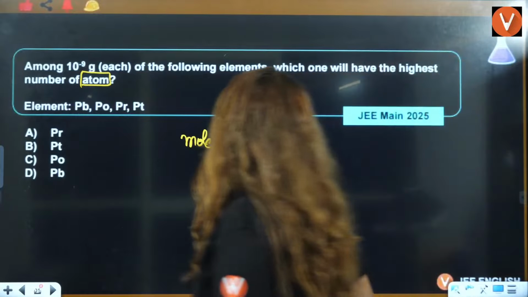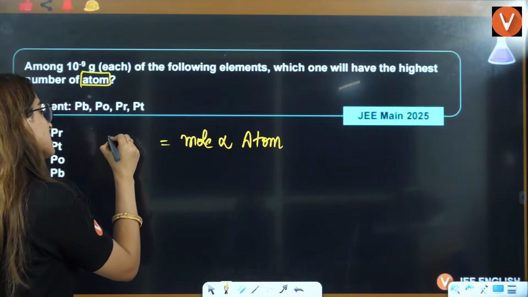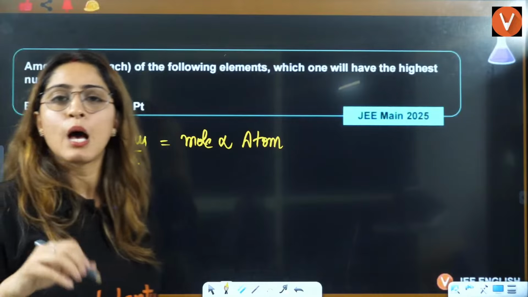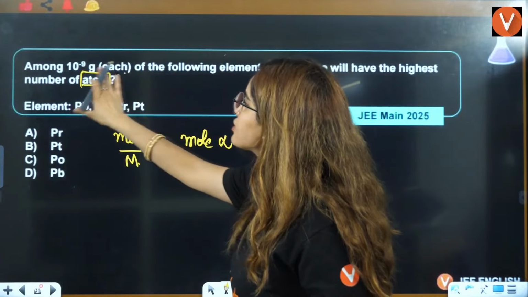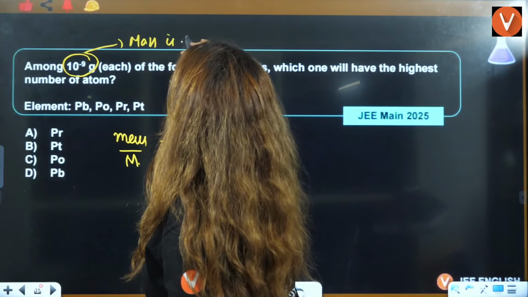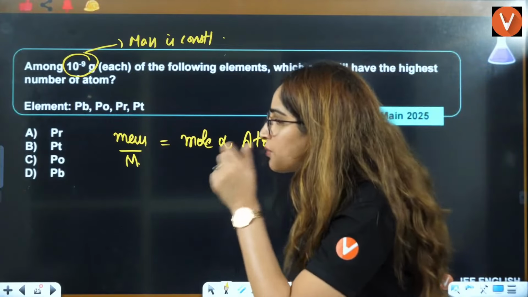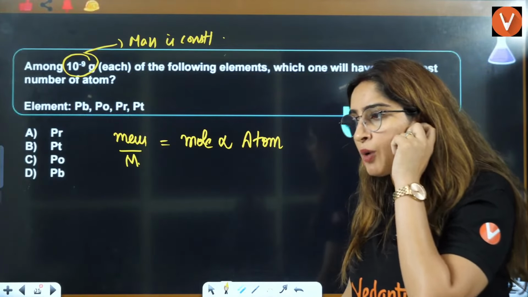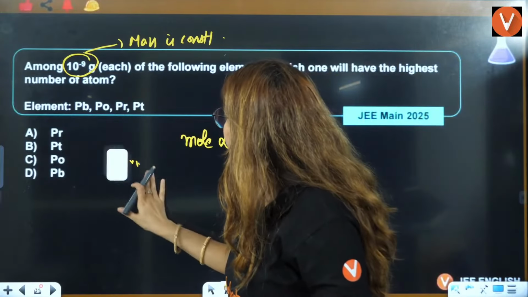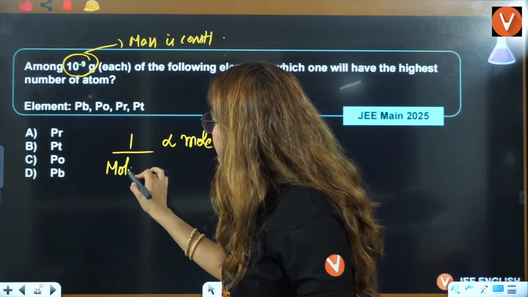Now, mole in terms of mass is given mass by molar mass. Mass is constant. Molar mass changes as the atom changes. That means, can I say mole is inversely proportional to the molar mass?